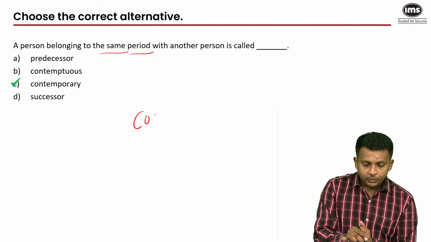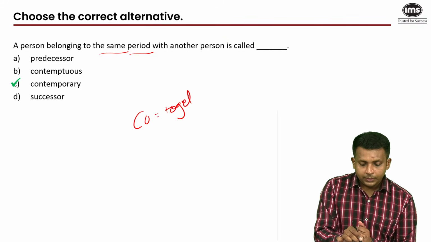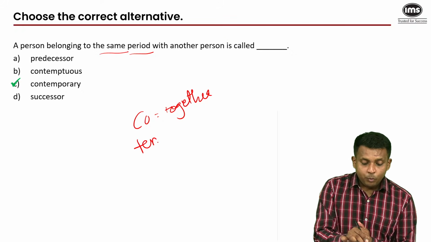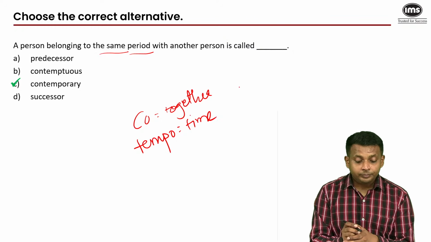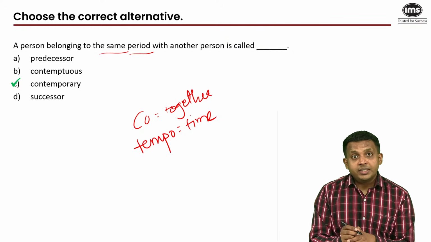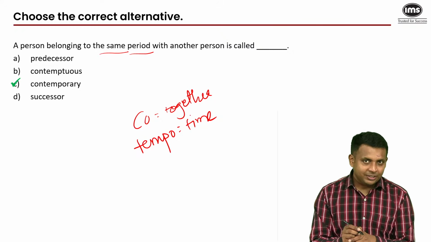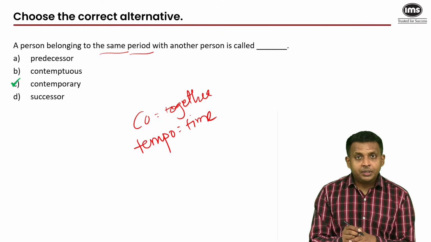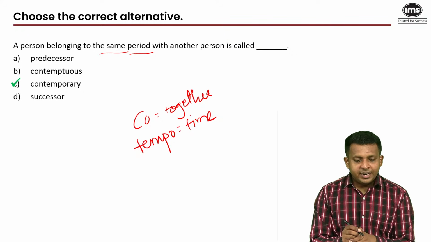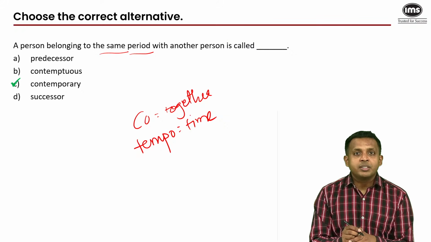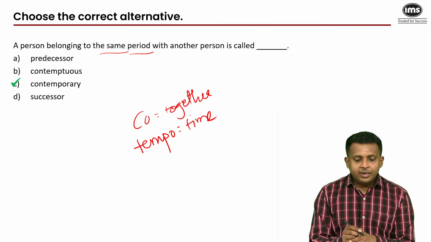So, co is together or same, and tempo is time. So, belonging to the same time is contemporary. Predecessor would be an ancestor. Contempt is hatred, dislike. Contemptuous is someone who's experiencing that hate or dislike for someone else. You would be contemptuous of someone if you hate them.